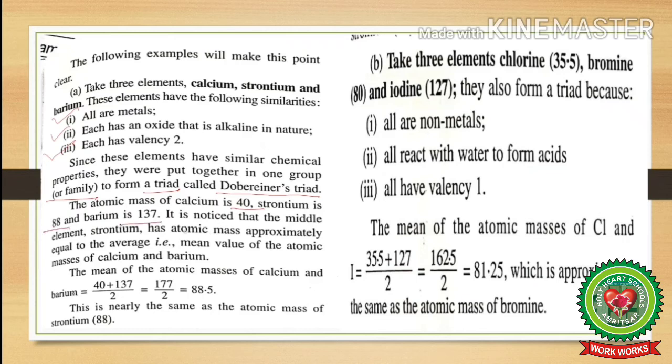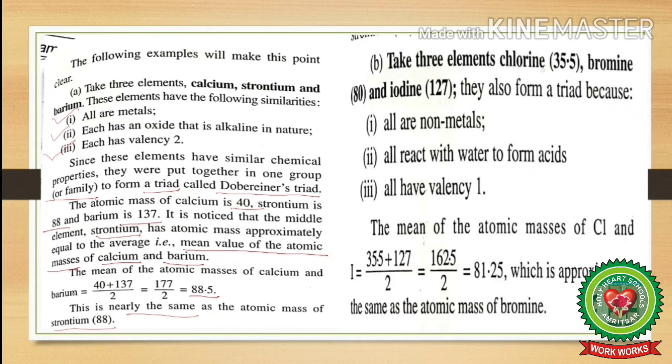It is noticed that the middle element, strontium, has atomic mass approximately equal to the average, that is the mean value, of the atomic masses of calcium and barium. The mean of the atomic masses of calcium and barium comes out to be 88.5. This is nearly the same as the atomic mass of strontium, that is 88.